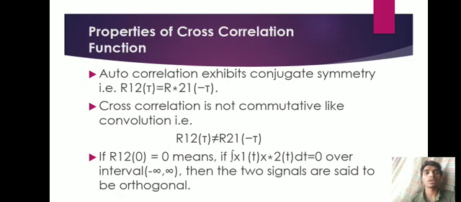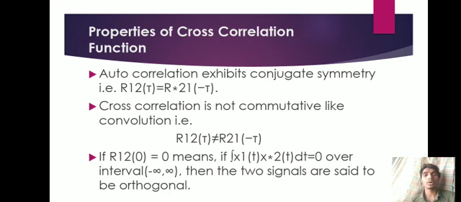Properties of cross correlation function. Cross correlation exhibits conjugate symmetry, that is r12(τ) equal to r21*(minus τ). Cross correlation is not commutative like convolution, that is r12(τ) is not equal to r21(minus τ).